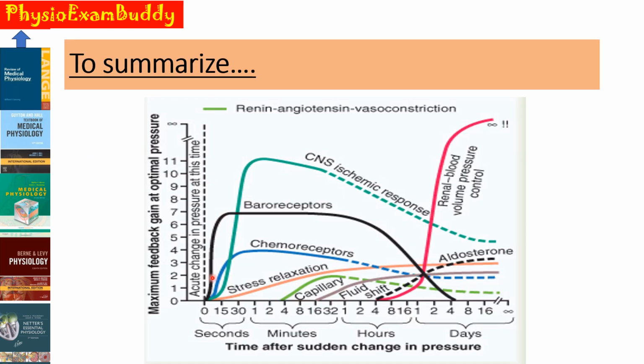So, to summarize, BP regulation includes short term, intermediate term and long term. Short term acts within seconds to minutes, intermediate term within minutes to hours, and long term within hours to days. And short term include baroreceptor reflex, chemoreceptor reflex, and CNS ischemic response, whereas the intermediate term include the renin-angiotensin mechanisms, stress relaxation, as well as the capillary fluid shift mechanism. Whereas the long-term mechanisms, which operate from hours to days, include mainly our renal blood volume pressure control mechanisms, as well as the hormonal mechanisms.